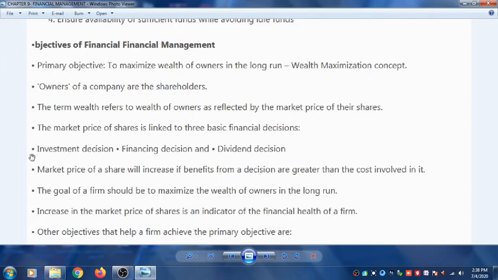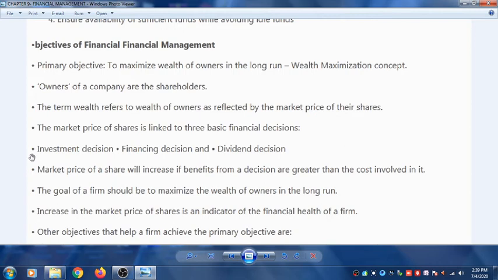The goal of the firm should be to maximize the wealth of the owners in the long run. So every company's goal should be to maximize the wealth of the owners for a longer period of time, so that the shareholders will supply the money to the company and the company will run profitably. Next is, increase in the market price of the share is an indicator of the financial health of the firm.